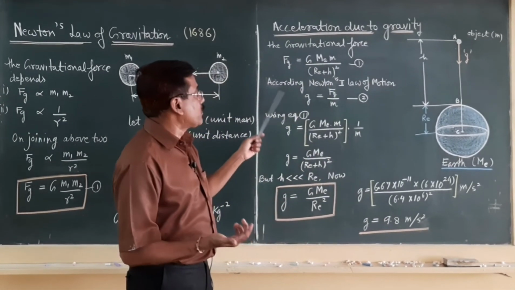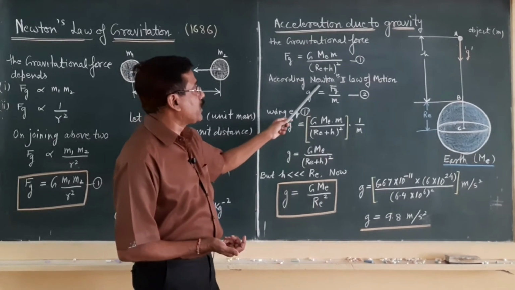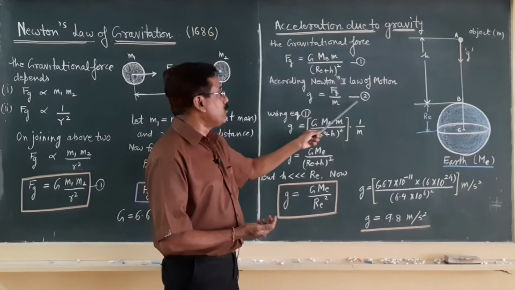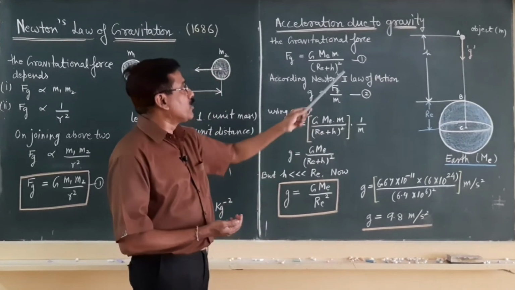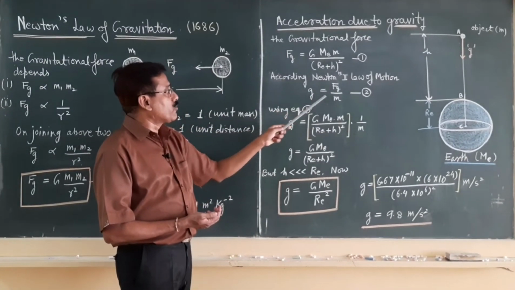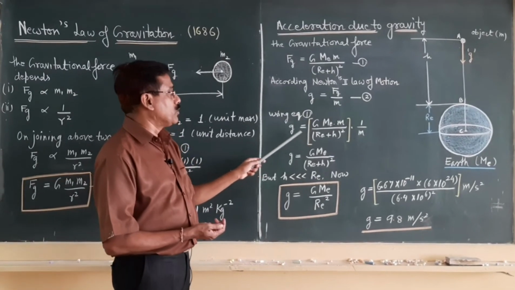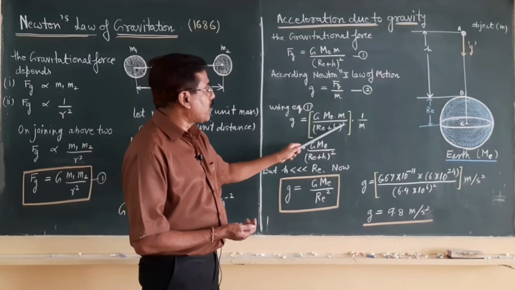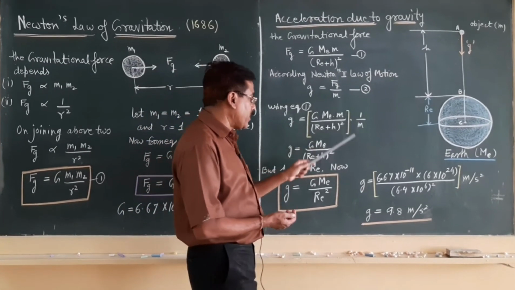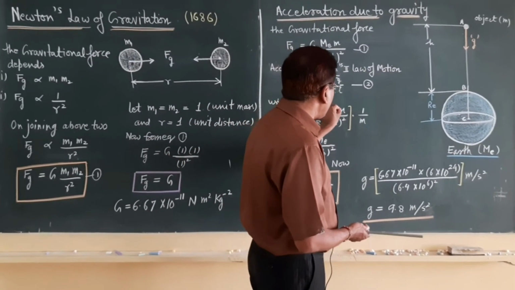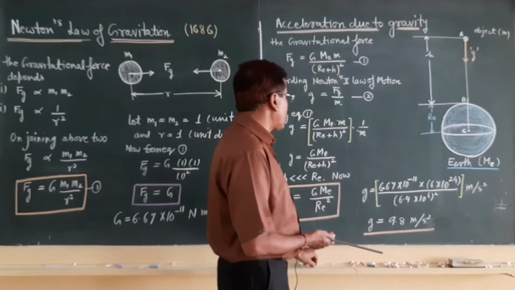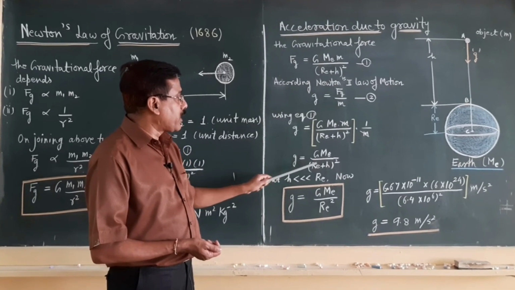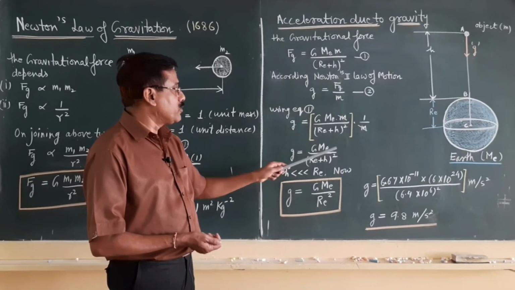So if you want to calculate acceleration due to gravity, we have to use Newton's second law of motion, that is g is equal to Fg by m. This is equation 2. Now we will put the value of Fg from equation 1 in equation 2. So g is equal to capital G Me m by (Re plus h) whole square into 1 by m. Now you find this m and this m cancel out. Then we have the expression g is equal to capital G Me by (Re plus h) whole square.